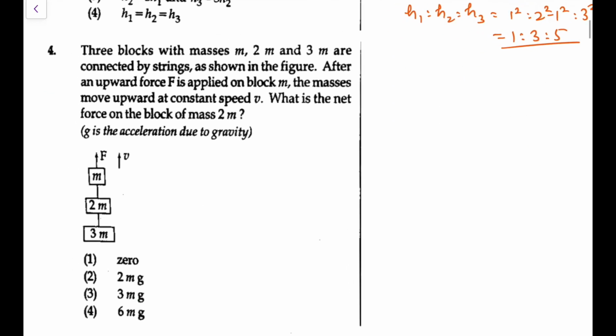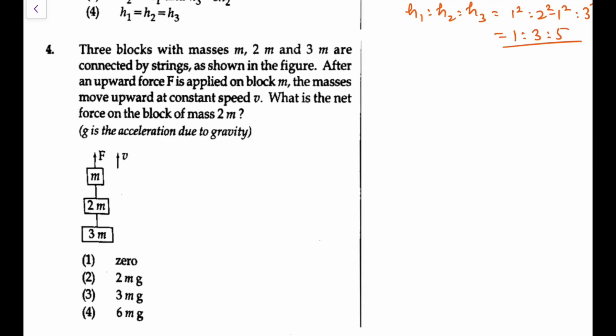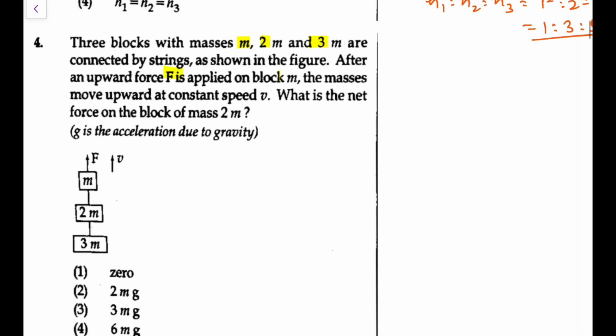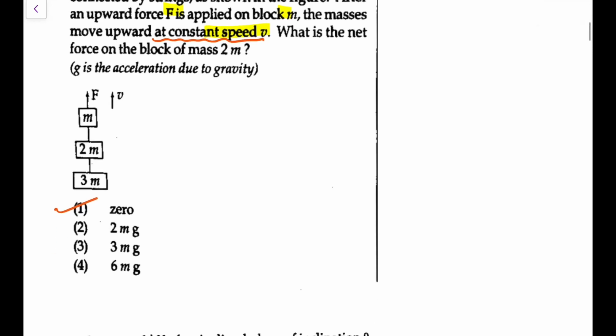Next, that one is also not difficult. You have 3 blocks M, 2M, 3M connected by a string as shown. After an upward force F is applied on the block M, the masses go upward with constant speed v. What is the net force on the block of mass 2M? Because they are going at constant speed, that simply means constant velocity, that means acceleration is 0, and if acceleration is 0, Newton's second law says the net force on the body will be 0. So on any of the blocks, the net force is going to be 0. Again, a very straightforward question.